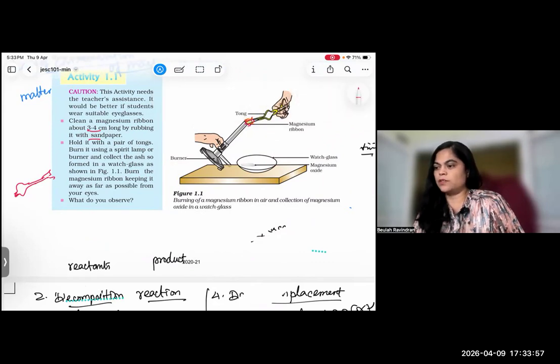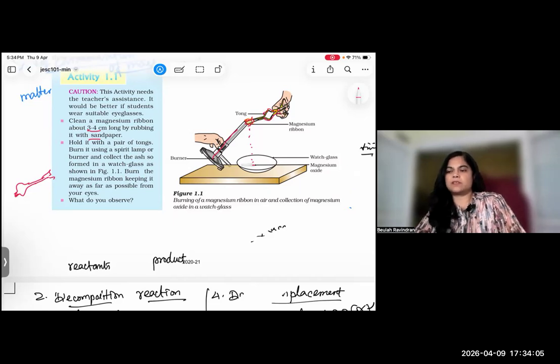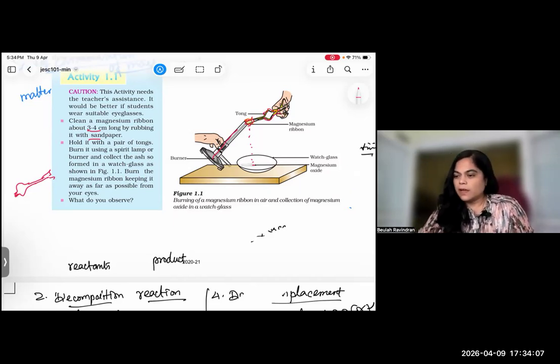Now ashes have fallen into this watch glass. This is the burner, and here is the tong. By using the tong, the ribbon is handled and burn the magnesium ribbon, keeping it as far as possible from your eyes.